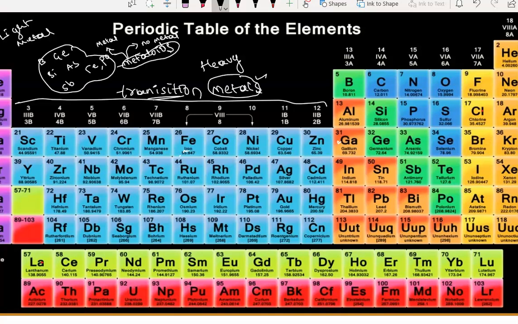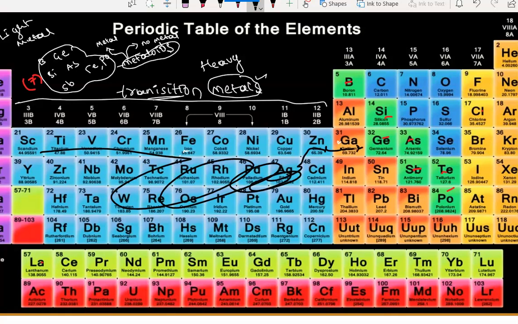How many elements do we have in the metalloids? See here, if you count this, 1, 2, 3, 4, 5, 6, 7 elements. Totally 7 metalloids we have here. After the metalloids, these all are non-metals. So these all are light metals and these are heavy metals till this point.